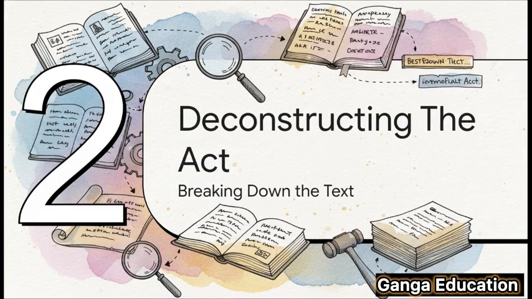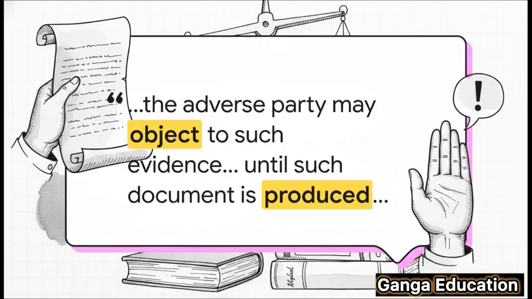Okay, now that we have the background, let's roll up our sleeves and look at the actual legal text. We're going to break down the language of the BSA piece by piece. This right here, this is the key. The adverse party, that's the other side, can actually object to someone giving oral evidence about a document's contents until that document is physically produced in court.